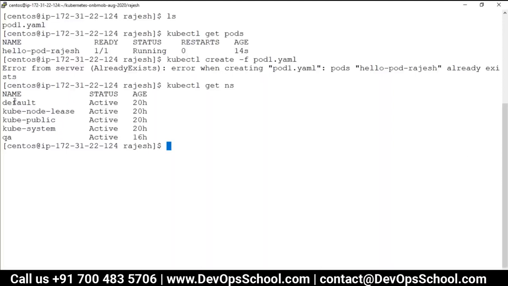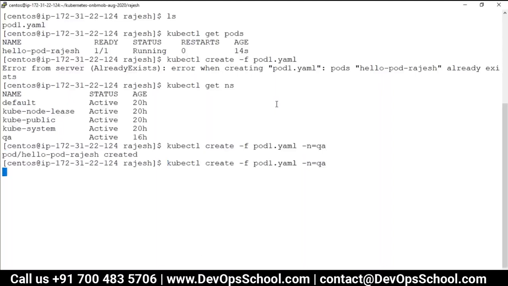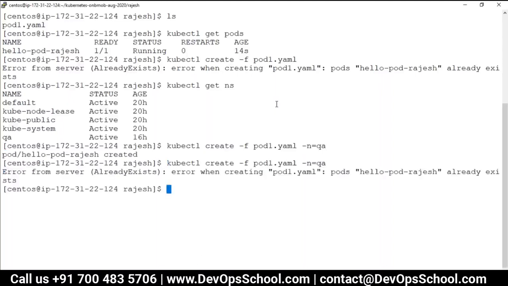Okay, always be careful where you want to create it. And one more thing: the pod name is unique, you cannot create with the same name. So can I create this one in the QA environment? See here, QA namespace. So here I will create with -n equal to QA. And now I created it. Can I recreate it one more time in QA? See, that means the name is unique within the namespace. You cannot create it with a duplicate name. So you have to keep this in mind.